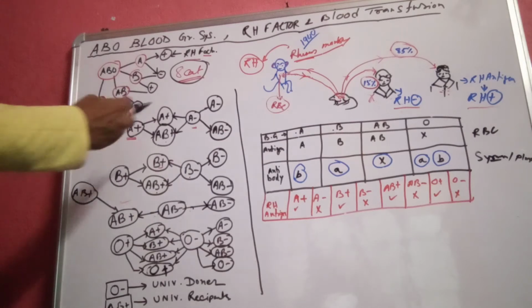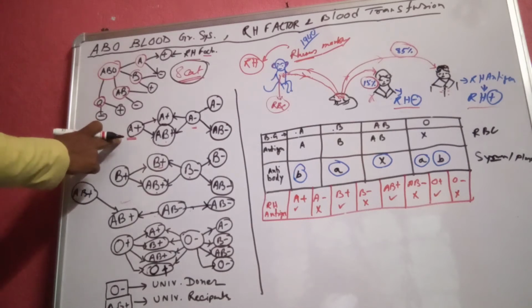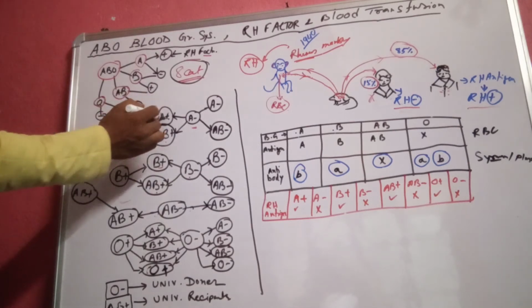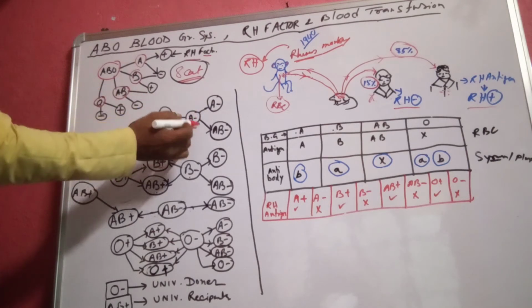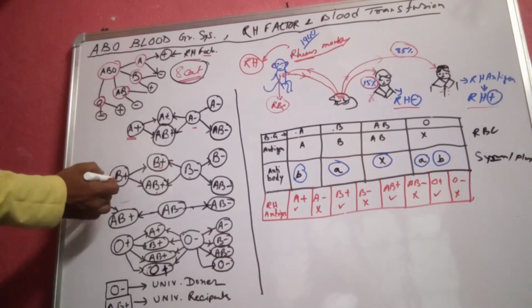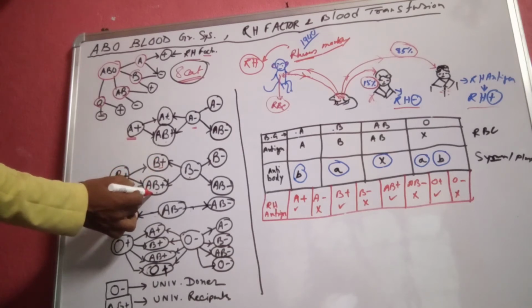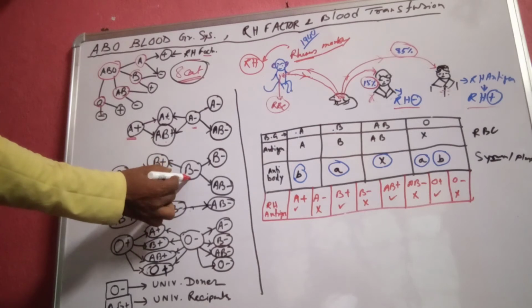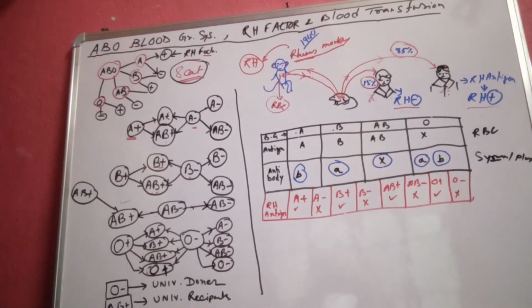From this table, we can see that people with A positive blood group can donate blood to A positive and AB positive, whereas an A negative person can donate blood to AB positive, AB negative, A positive and A negative. Clear? Similarly, people with B positive blood group can donate blood to B positive and AB positive people only. But people with B negative blood group can donate blood to B positive, B negative, AB positive and AB negative people.